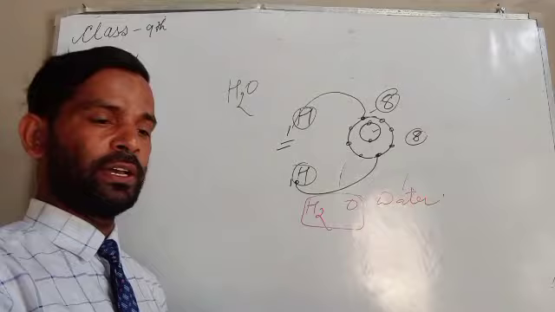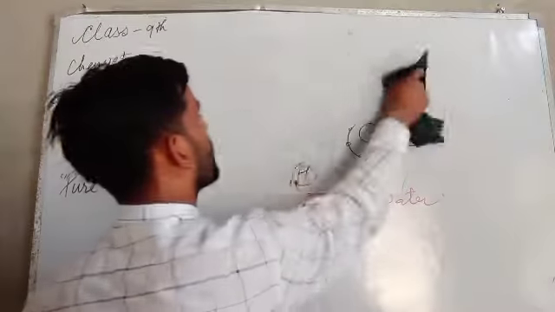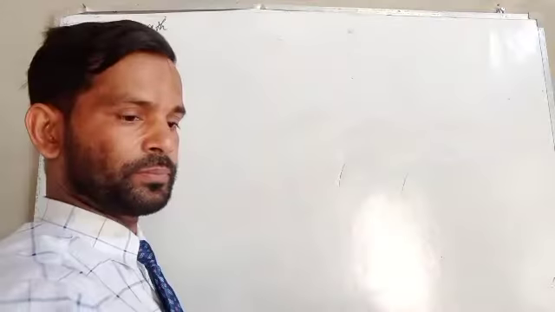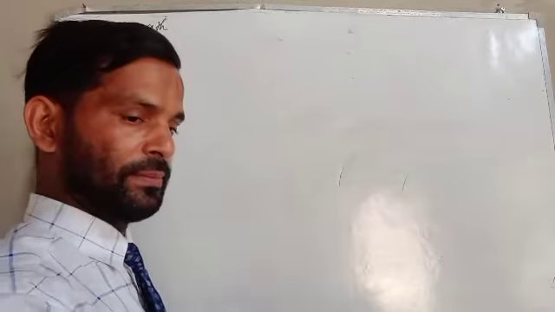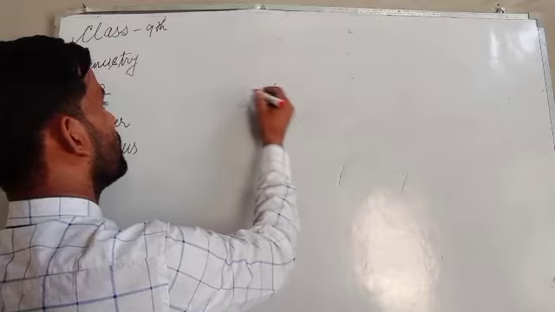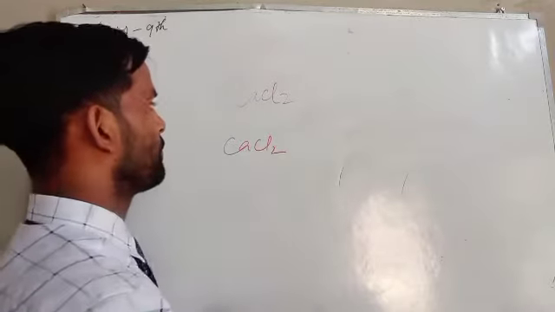Suppose in another example, like calcium chloride. Calcium chloride you can write like this, CaCl2.